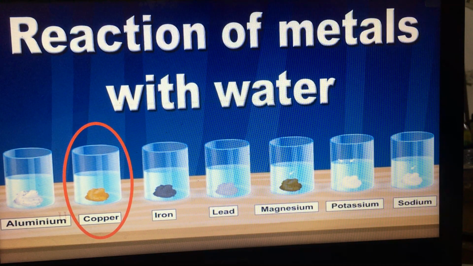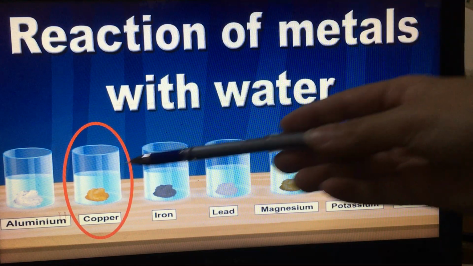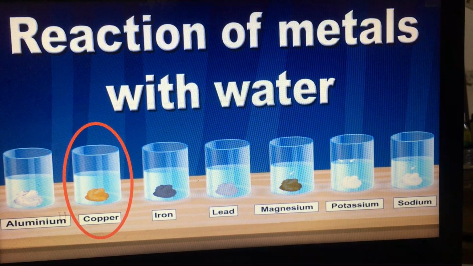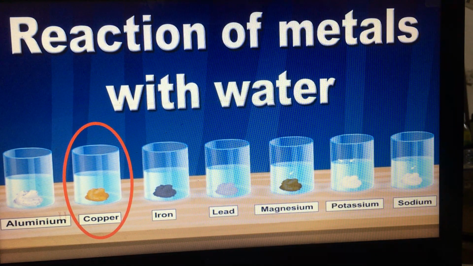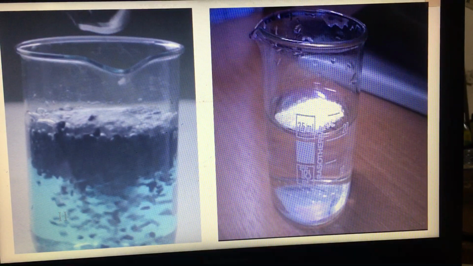For example, when we put a piece of copper in water, we will find that there is no sign of a reaction between them. So the result is copper metal does not react with water. Also, if you add carbon or sulfur in water, there will be no sign of a reaction between them.